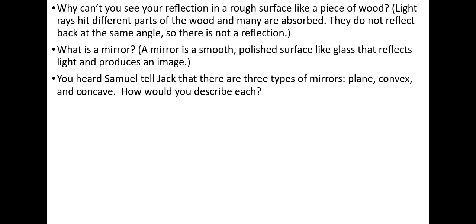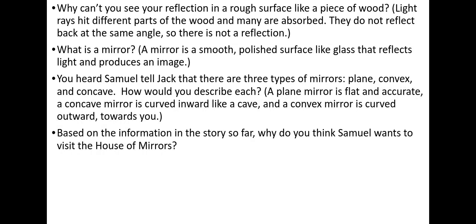You heard Samuel tell Jack that there are 3 types of mirrors: plane, convex, and concave. How would you describe each? A plane mirror is flat and accurate. A concave mirror is curved inward like a cave, and a convex mirror is curved outwards towards you.